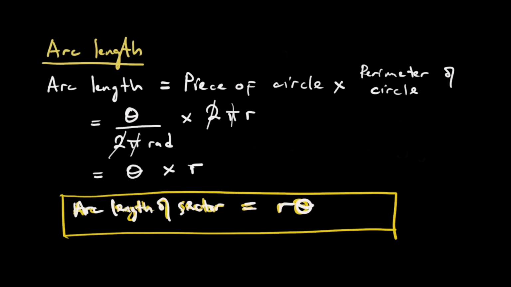So again, this is something you have to commit to memory. You do not have to derive it every time you need to find the arc length of a sector. This is going to be the end of lesson 9.0. We will do lesson 9.1, where we will do worked examination questions on circular measure.